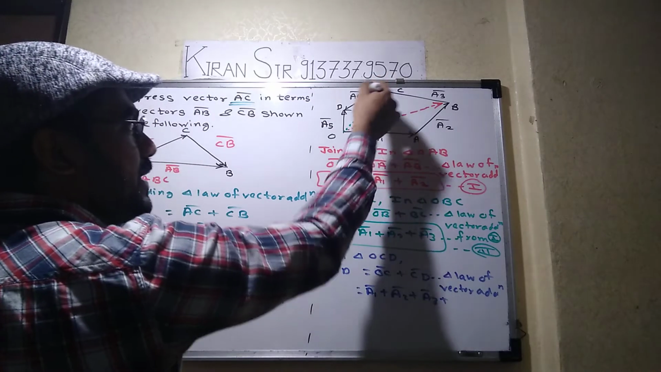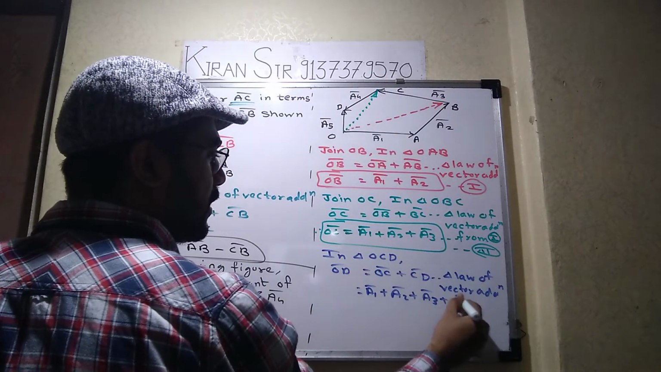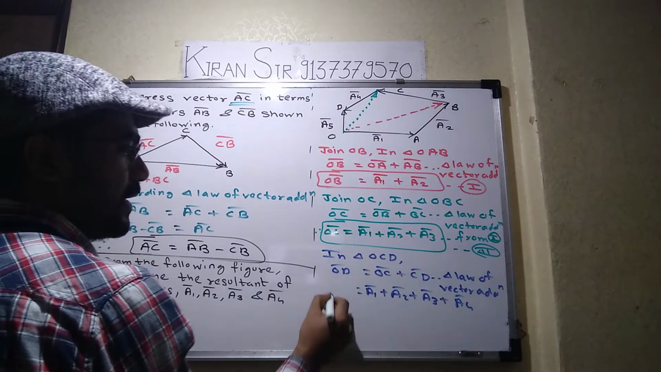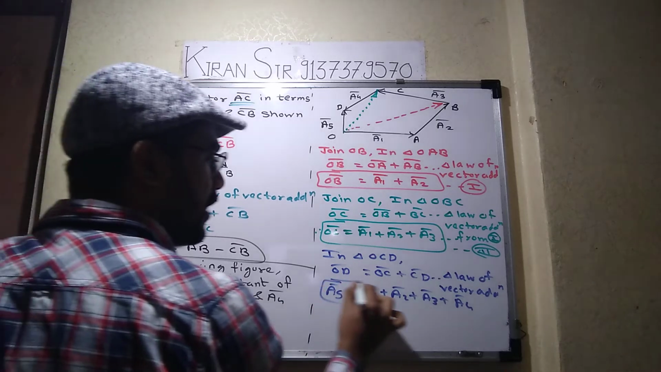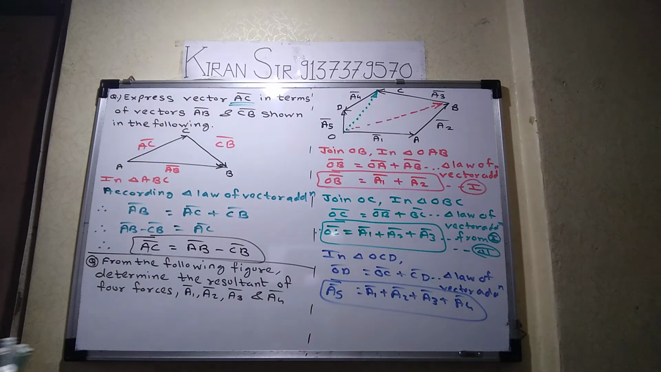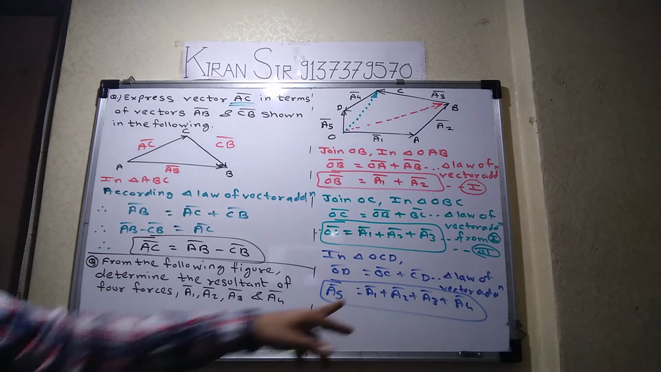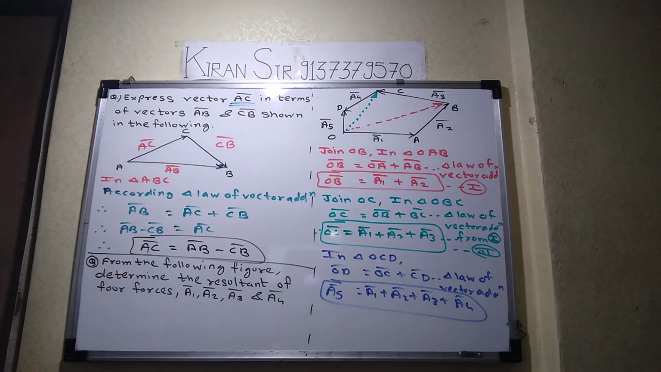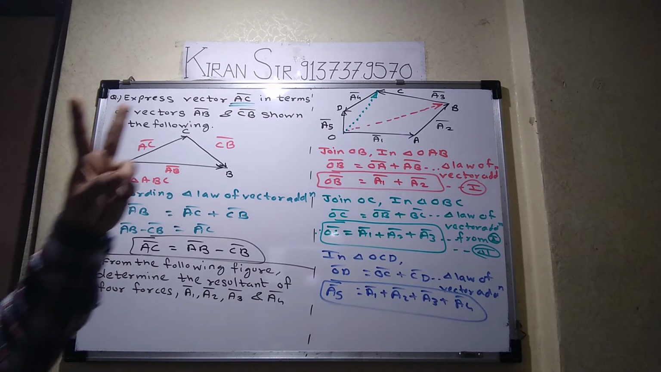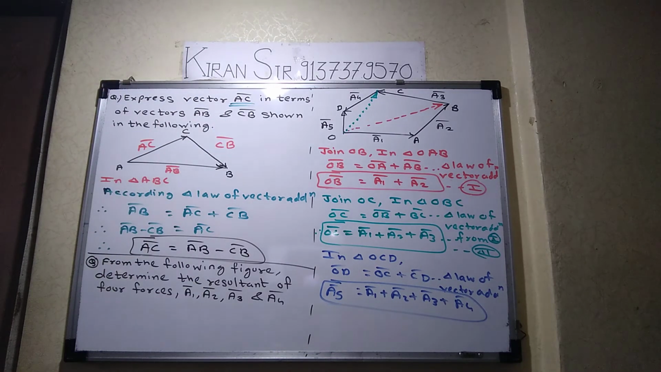And what is along CD? A4 bar. And along OD? A5 bar. So we got the resultant vector as the addition of 4 vectors, that is A1 bar plus A2 bar plus A3 bar plus A4 bar. Directly you can write according to polygon law of vector addition. But suppose they ask to determine the resultant vector of 4 vectors, and this question carries 2 marks, so don't write directly. You have to follow the triangle law of vector addition. Hope so everyone understood. Say yes or no.